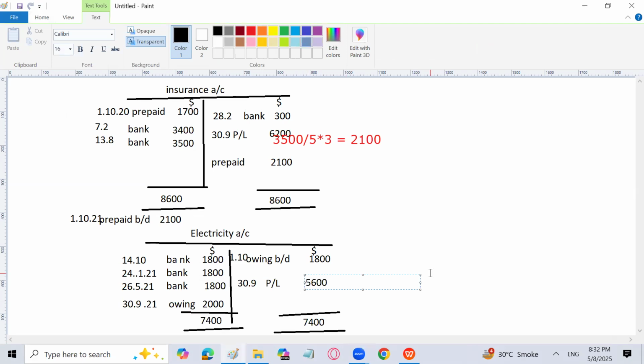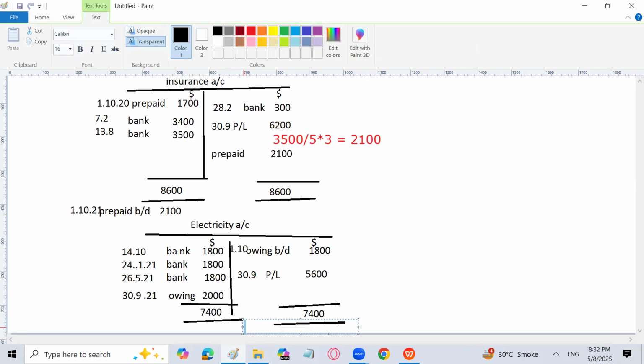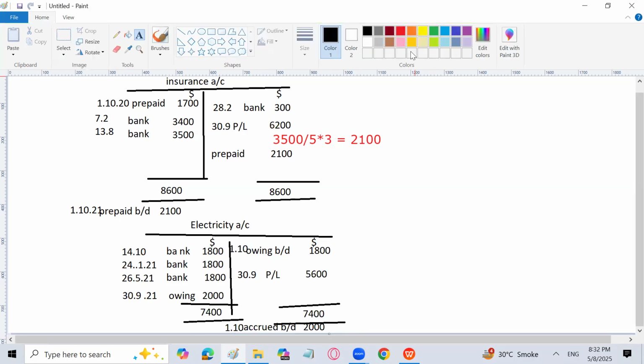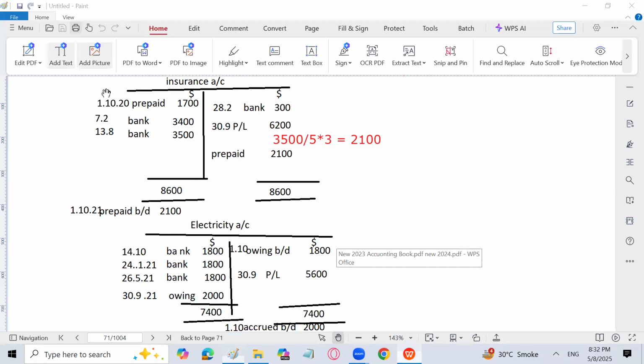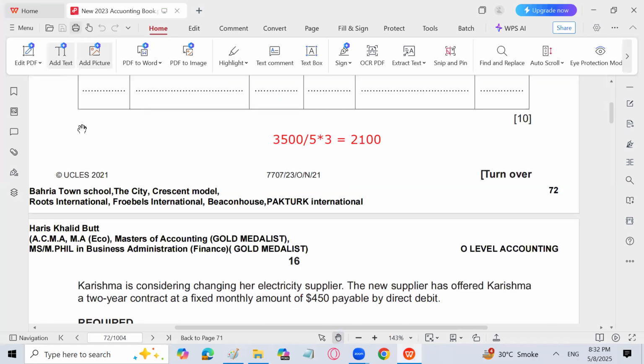Remember that we have to write the accrued owing brought down, or the accrued brought down, one and the same thing, at the start of the next year, 2000. Otherwise, your marks will be deducted, and that is on 1/10/22. So this is going to be the end of the question. If you just look at the question, I think it's quite easy. So the insurance account is basically for how many marks? 10 marks. 10 marks are quite enough for both the accounts.